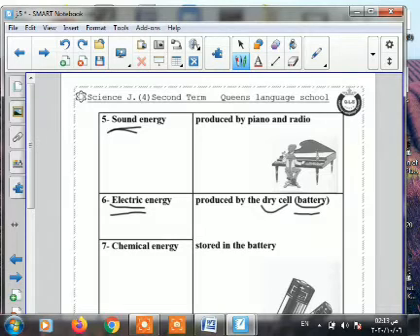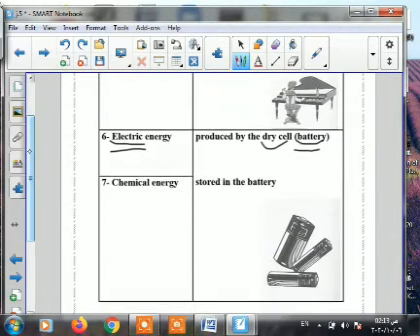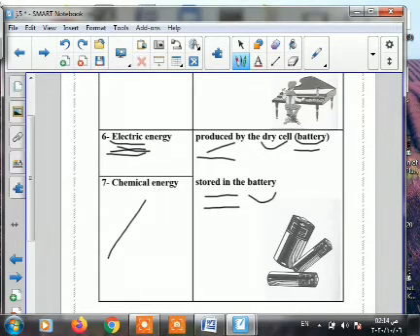Take care with the words produced or stored. And finally we have chemical energy. Chemical energy is the energy stored in the battery. This battery keeps the chemical energy, and then it produces it as electric energy. Again, this battery has 2 energy forms. One of them is stored in the battery and one is produced. What is stored in the battery or the dry cell? Excellent, girls. Chemical energy.